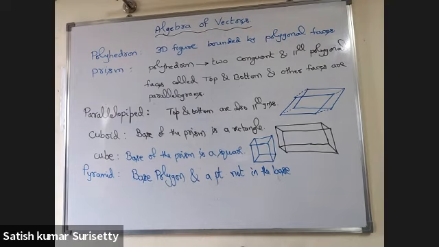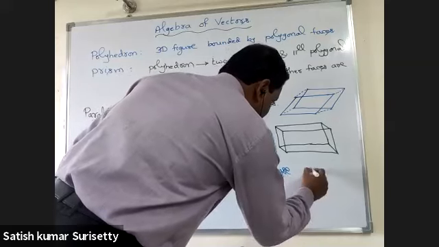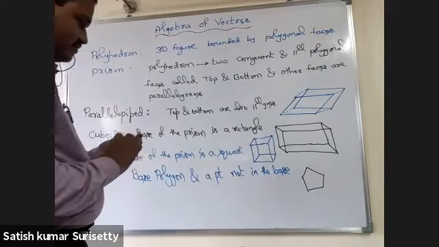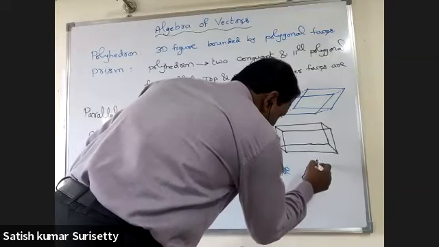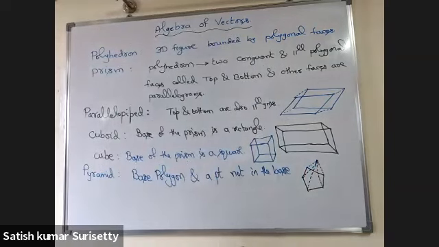The point is joined with all the vertices of the base polygon, that is, all the side faces are triangles.